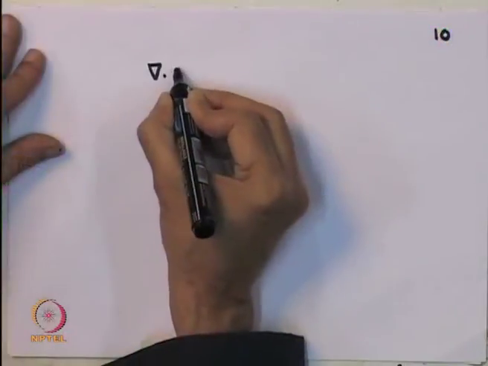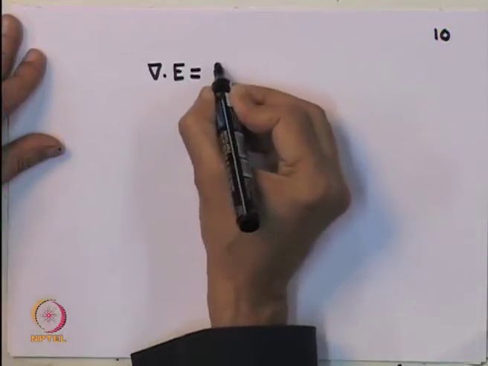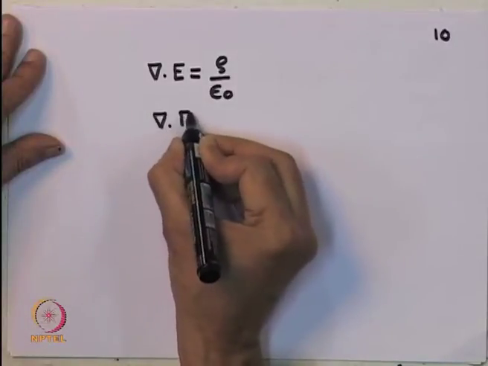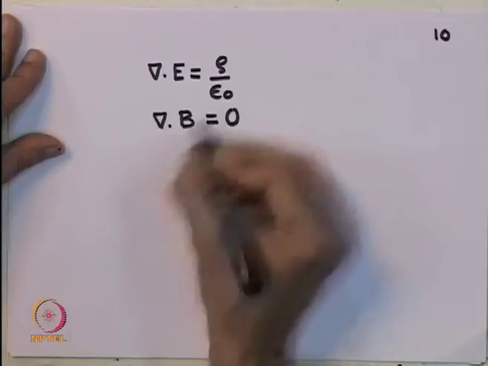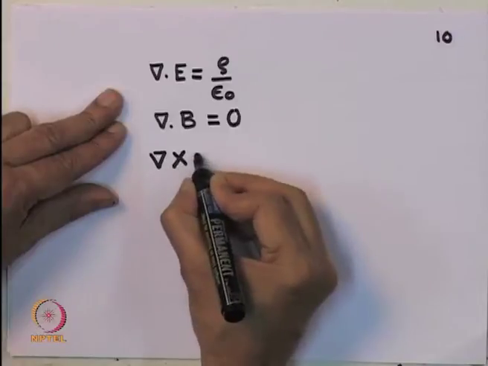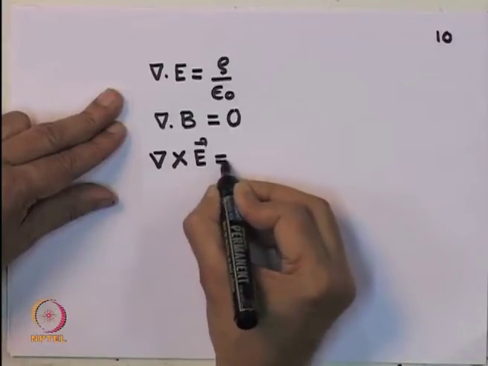With this much of introduction to Faraday's law, let me go over to a slightly different story now. Let us recall where we are with respect to electromagnetism as of now. So, we had del dot E equal to rho by epsilon 0, del dot B equal to 0. This actually will not change generally. Then we have just now seen that del cross E is minus dB by dt.